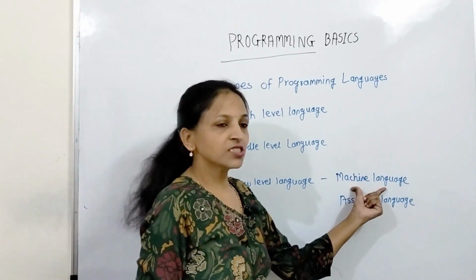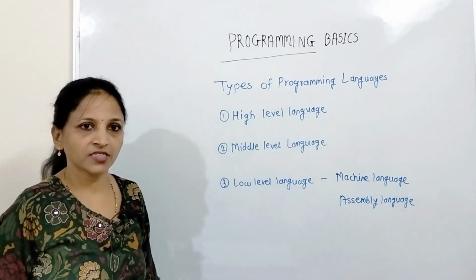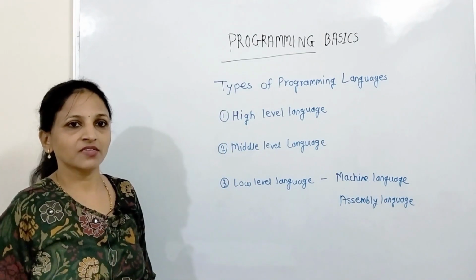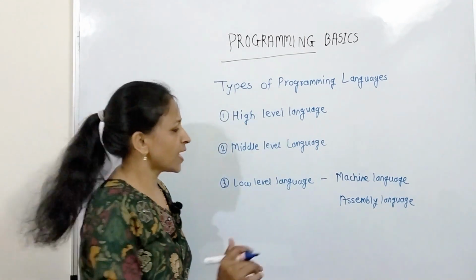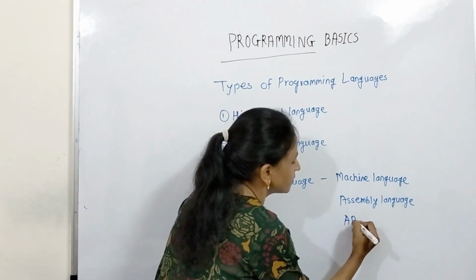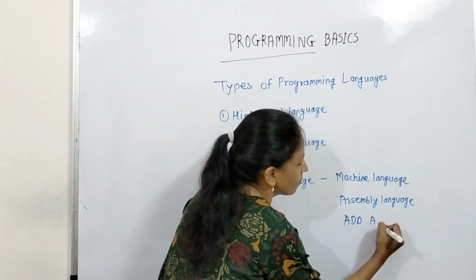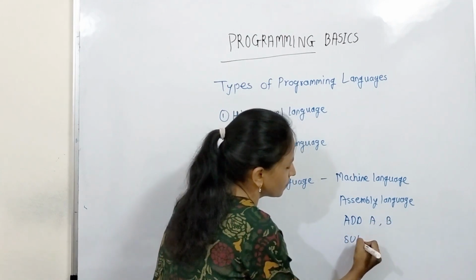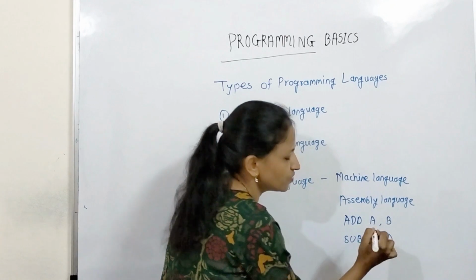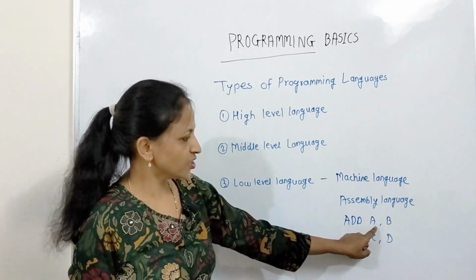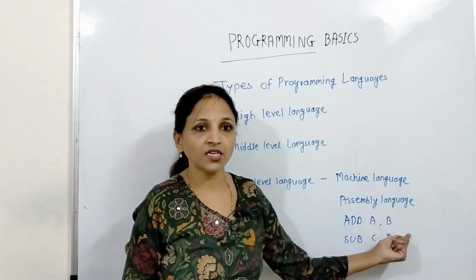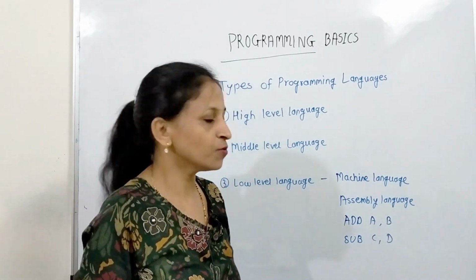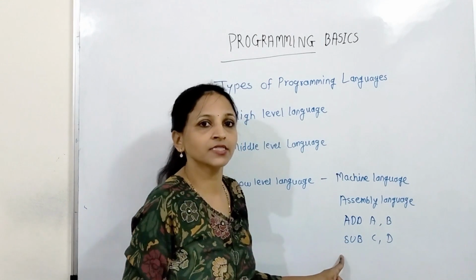Now machine language is normally a binary language, means in 1-0 format. And assembly language has instructions like add A, B, then sub C, D. In this way these are the instructions. That is, for addition you have to write an instruction like add A, B. Means here, instead of operators you have to write instructions like add, sub.